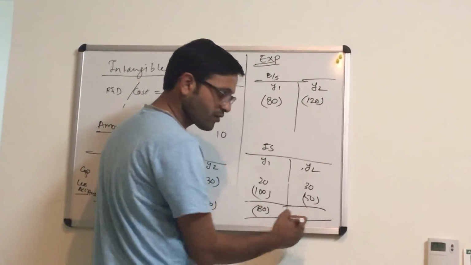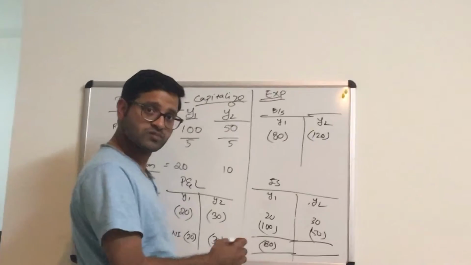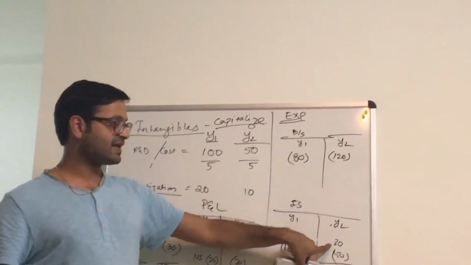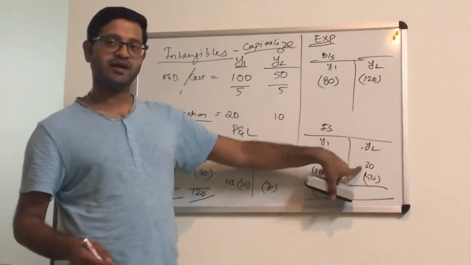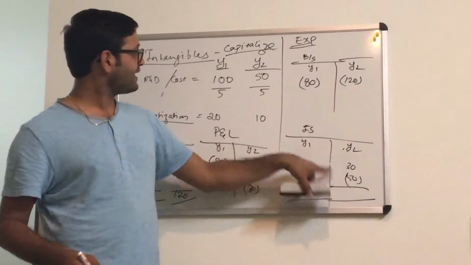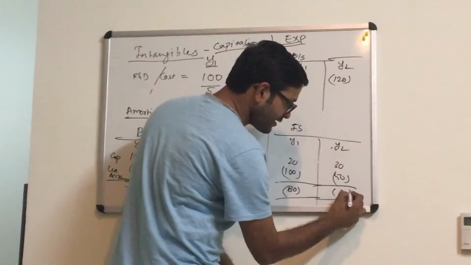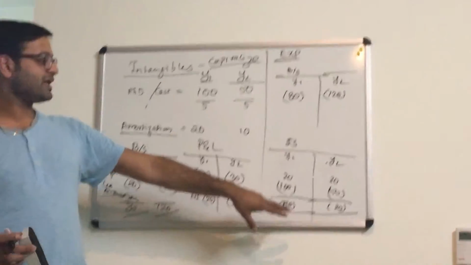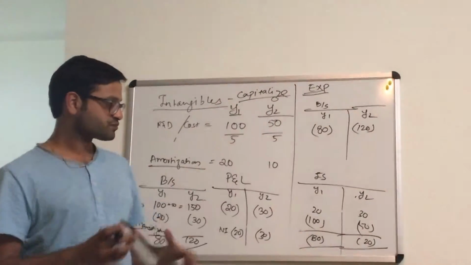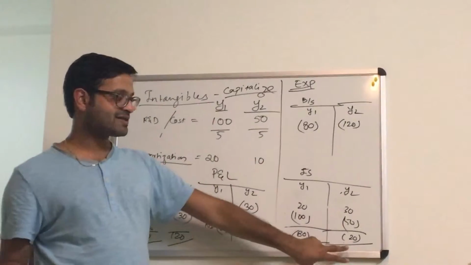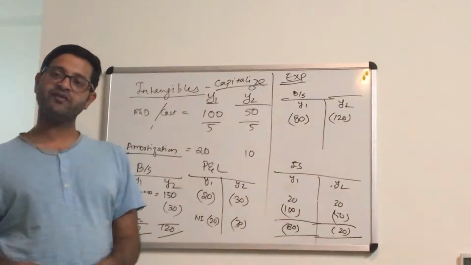Same for next year, it will be 20. Next year should it not be 150? No. You already expensed 100 in the first year, so I expense this now. Now next year I amortize 30. Let me add that back and then expense whatever amount I incurred, so it will be minus 20. So the cumulative impact: I will have a reduced profit of 20 in this year and a reduced profit of 80 in this year.